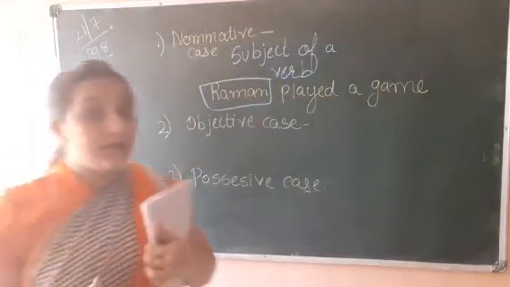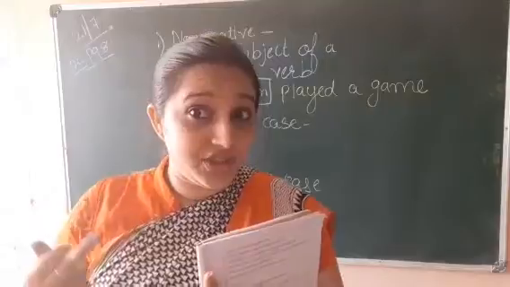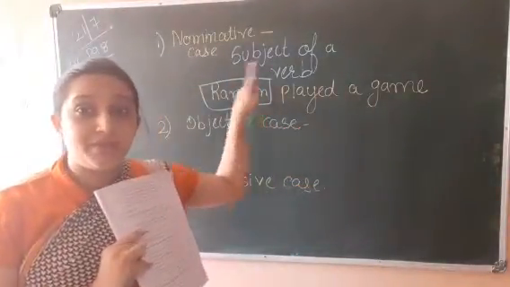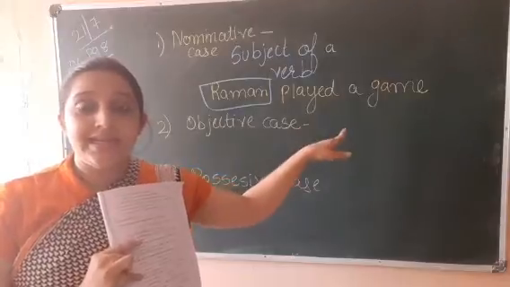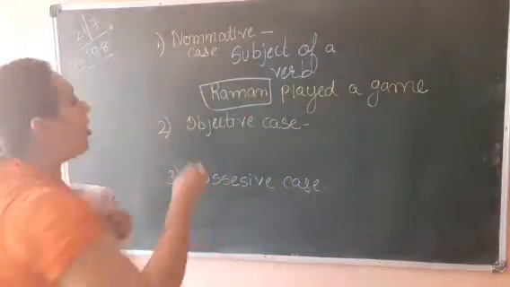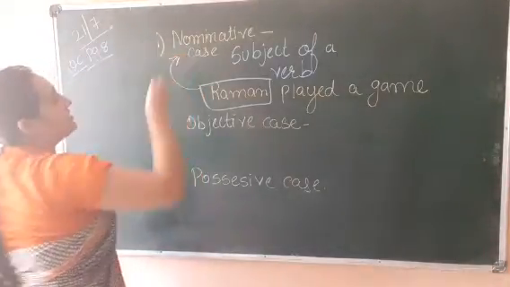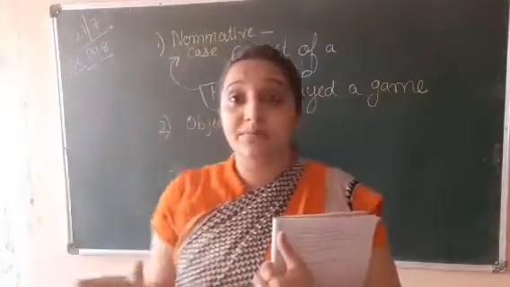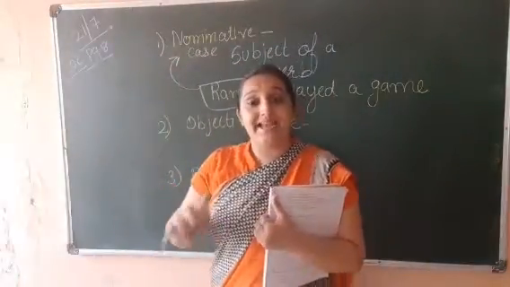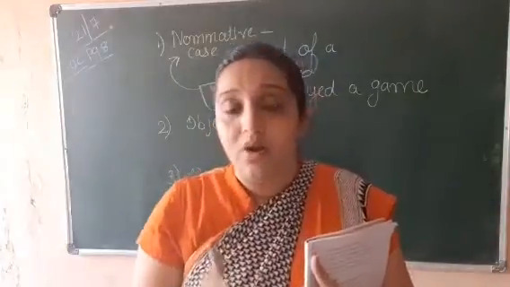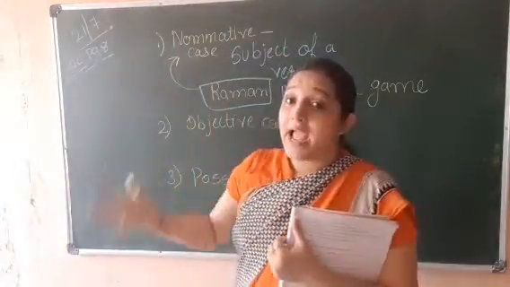Now here Raman is performing an action. Raman played a game. So Raman is performing the action, right? So Raman will be which case? Now Raman comes in nominative case. Which case? Nominative case, because here we are talking about the subject who is performing an action, right? Subject of a verb who is performing an action.